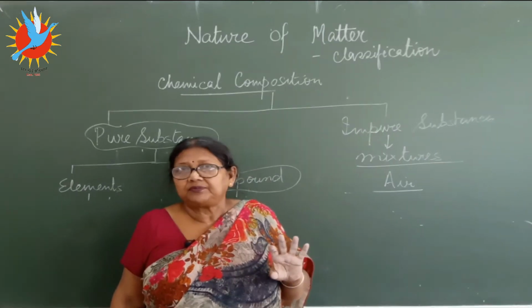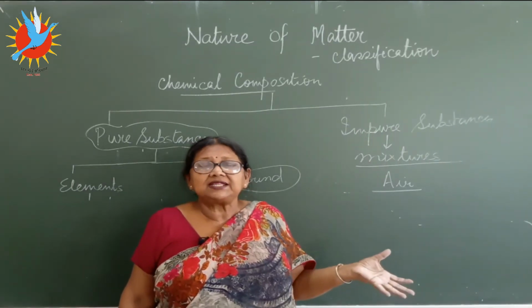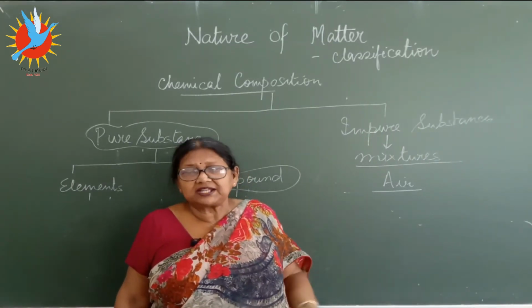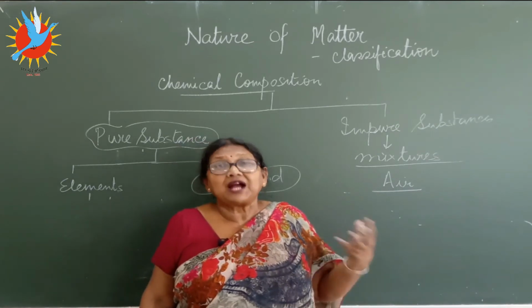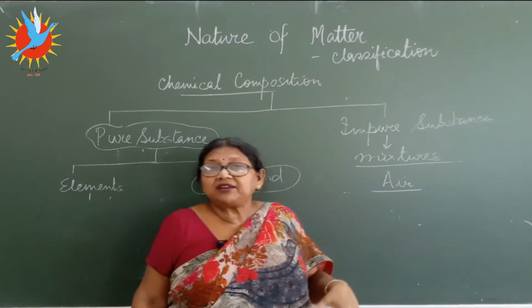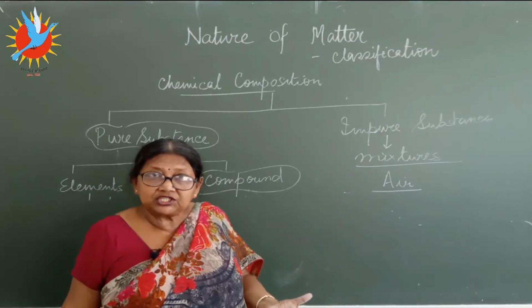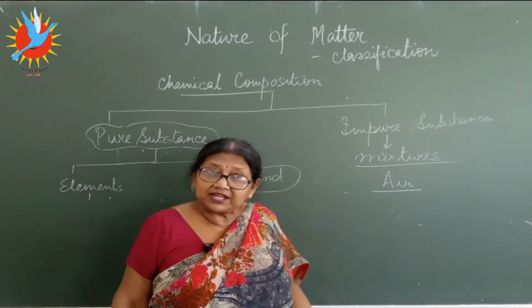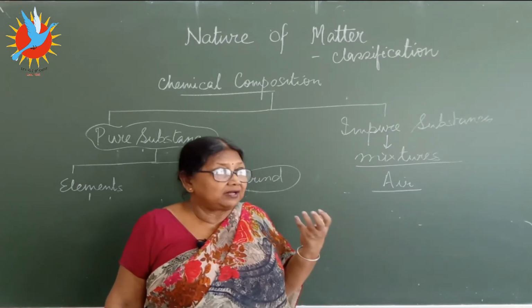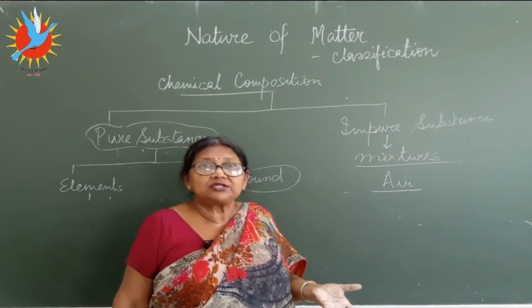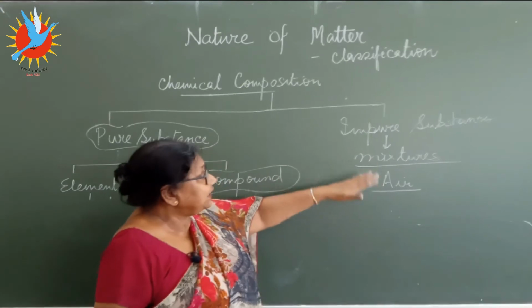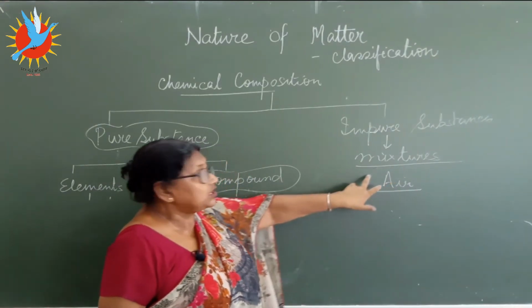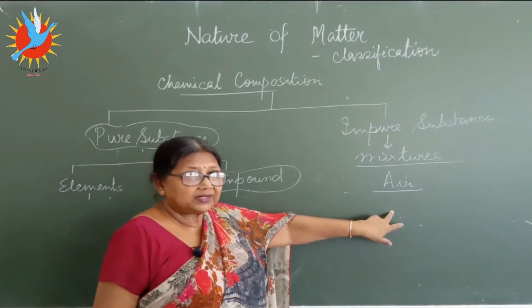No. In the city, the sample will have more dust particles, more smoke, more carbon dioxide. But from the greenery, you will have more oxygen, purer air, because plants are giving it out. Less dust particles, less of the other impurities also. So that means it is a mixture, the composition is not uniform. Clear? Air is a mixture.